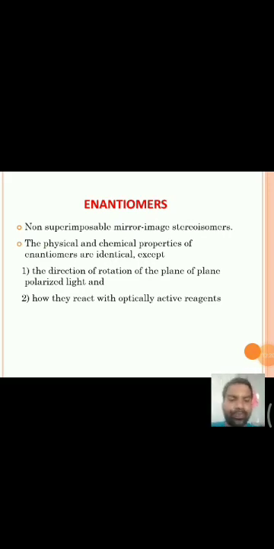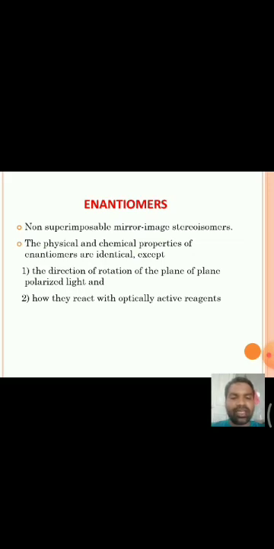Then coming to enantiomers, we have just discussed that enantiomers are non-superimposable mirror images. They are said to be enantiomers, and these enantiomers are generally optically active. In earlier times, the condition for optical activity was defined as: when a molecule has a chiral carbon atom, then the molecule is optically active.